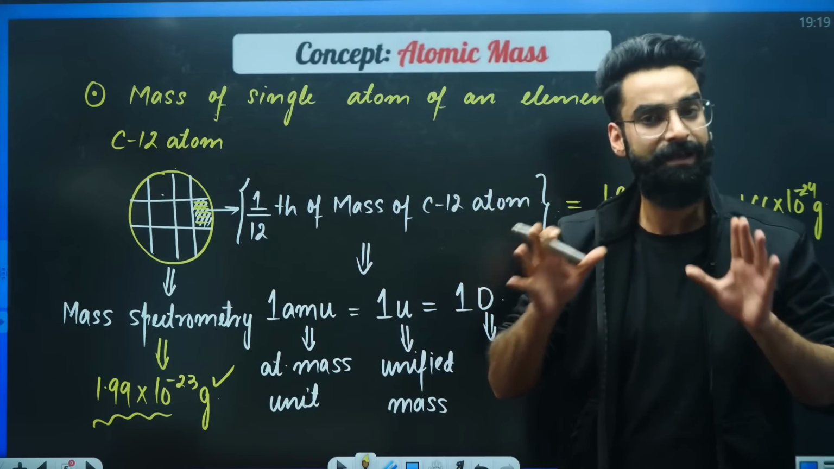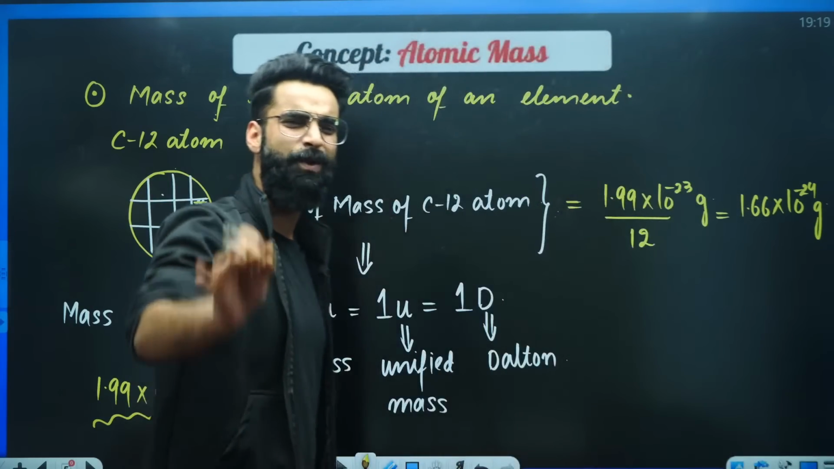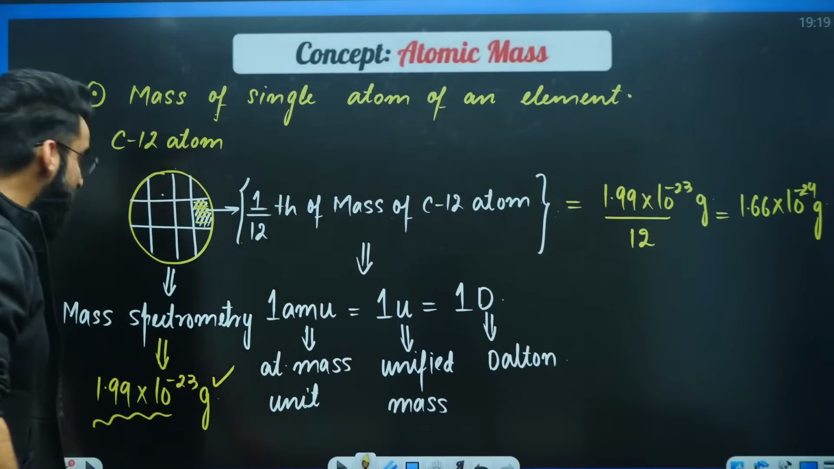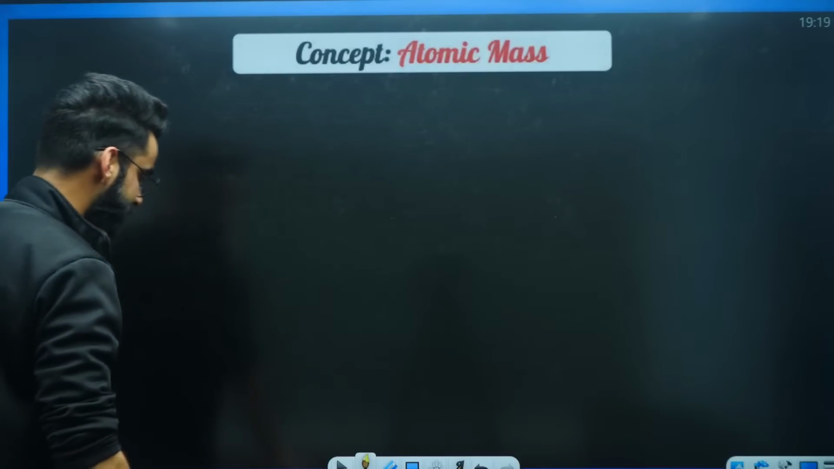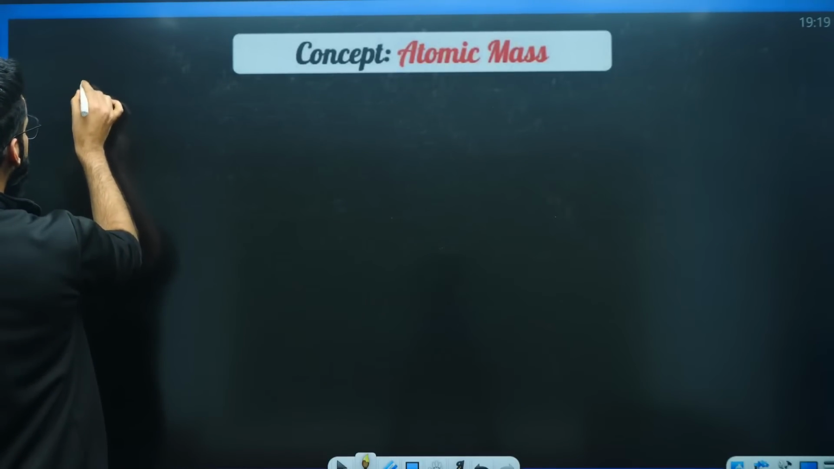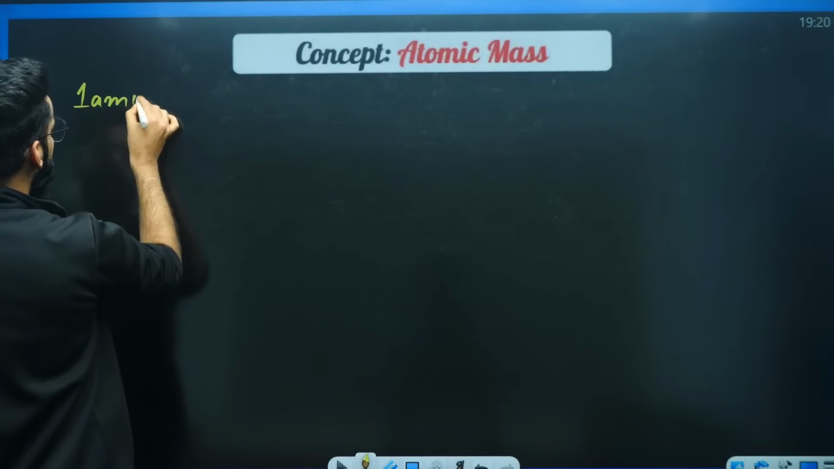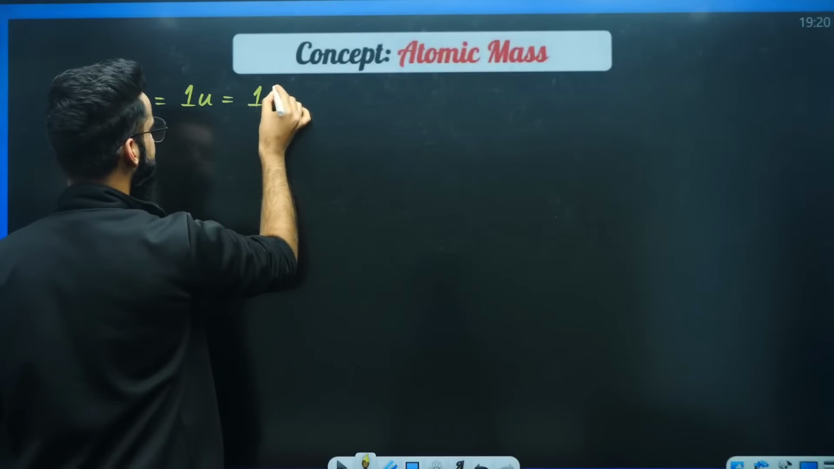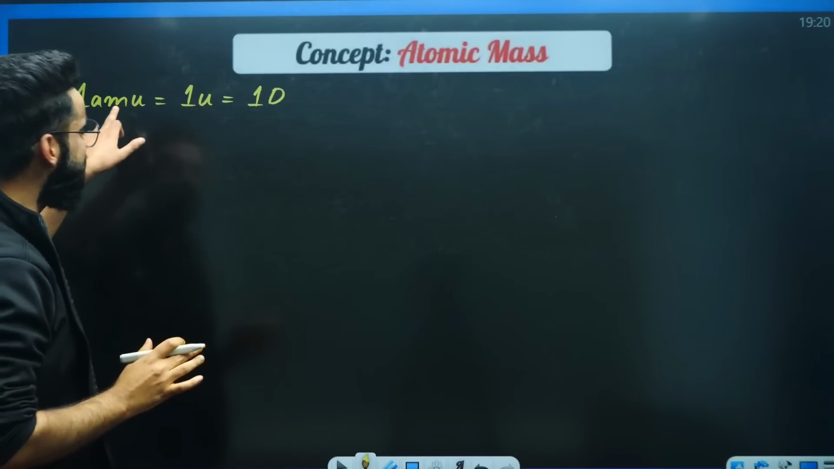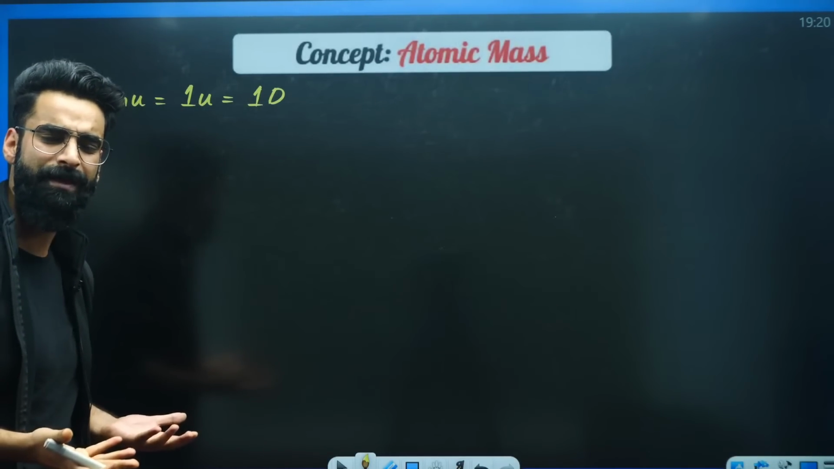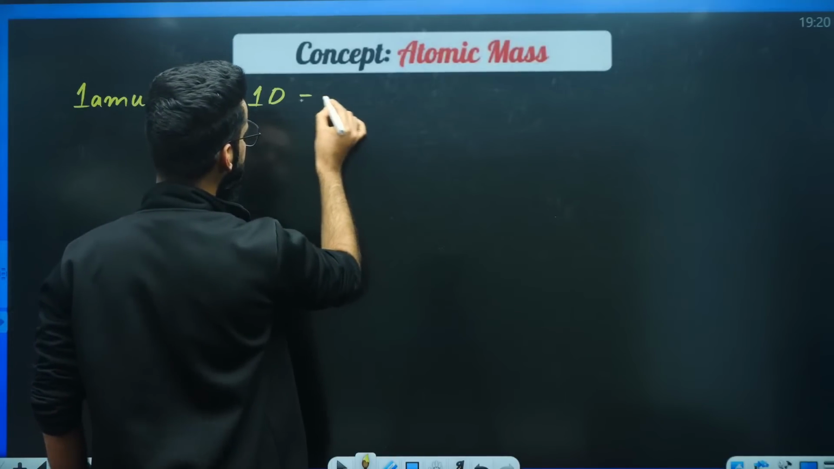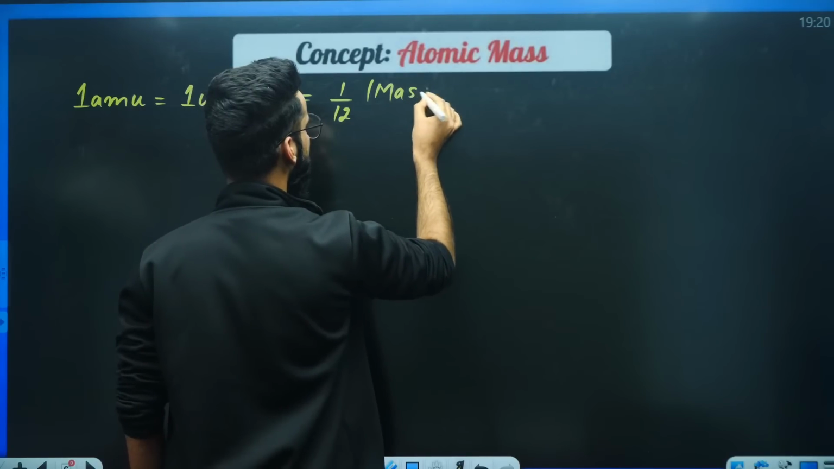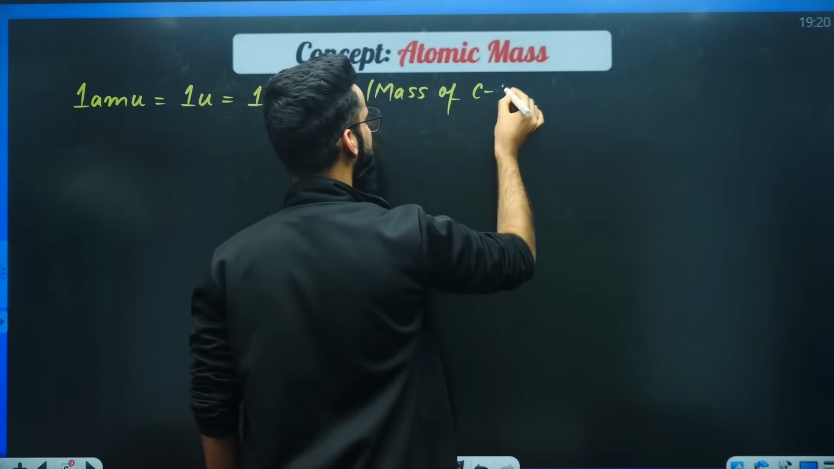Whatever I said till now, let's try to summarize this in one simple statement. And what is that statement? Let's have a look. I'm writing a statement: 1 AMU. You can represent it with 1U or you can call it 1D. The terminologies are different, the meaning is the same. How did we define this 1 AMU? We defined 1 AMU as 1/12 of the mass of carbon-12 atom.